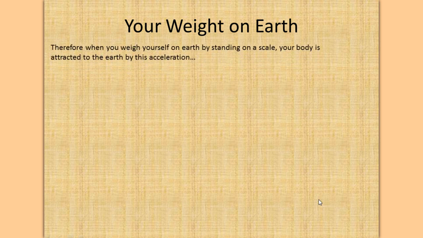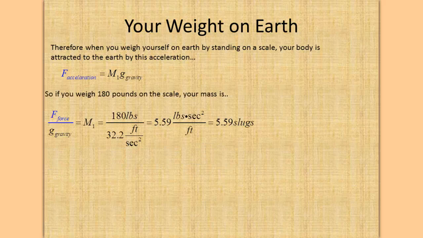Therefore, when you weigh yourself on Earth by standing on a bathroom scale, your body is attracted to the Earth by this acceleration. Force equals m1 times g gravity. And you're m1, okay? So if you weigh 180 pounds on the scale, your mass is the force, 180 pounds, divided by 32.2 feet per second squared. That gives 5.59 pounds second squared divided by foot, which is equal to 5.59 slugs.